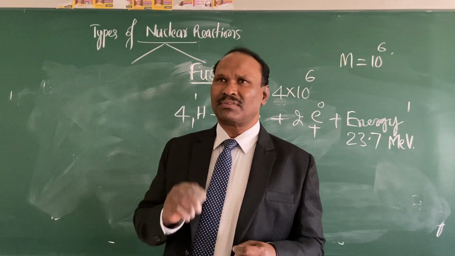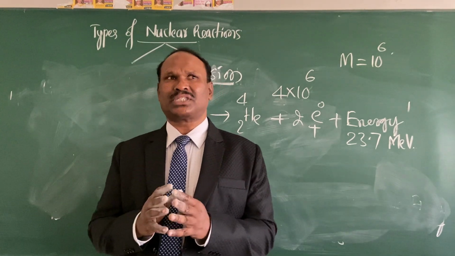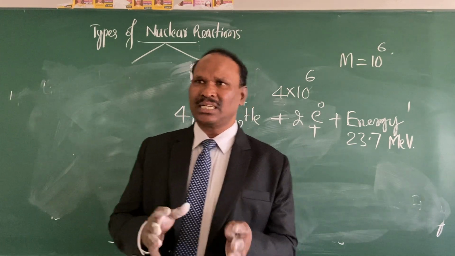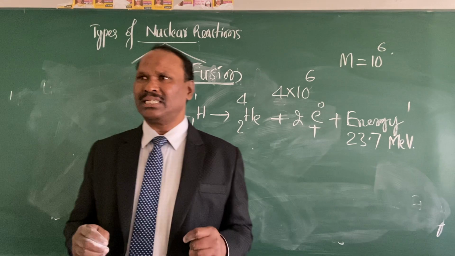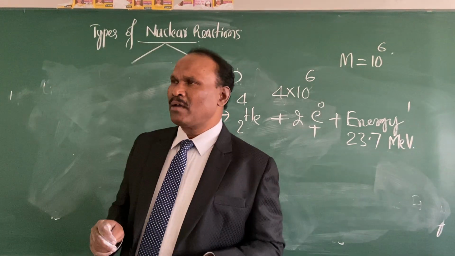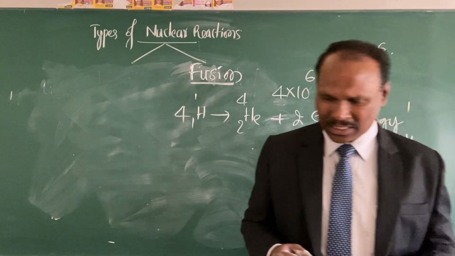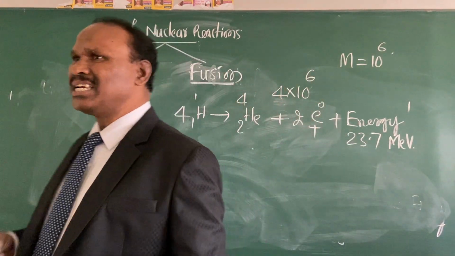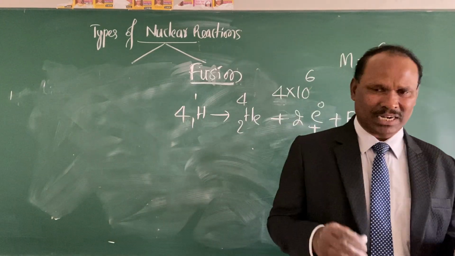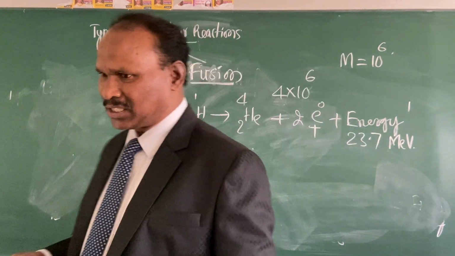So you have studied in this class the types of nuclear reactions. One is nuclear fission, the other one is nuclear fusion. We have explained the nuclear fission by taking uranium-92-235, which is a heavier nucleus, and it is broken into lighter nuclei, barium and krypton. And we have explained the nuclear fission reaction by the liquid drop model, which Bohr and Wheeler suggested, right? So we have explained very clearly. Then next, I taught you the nuclear fusion reactions, right?